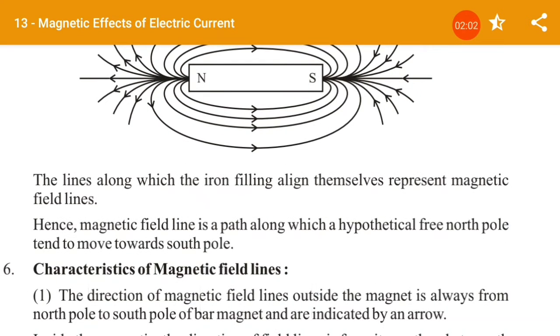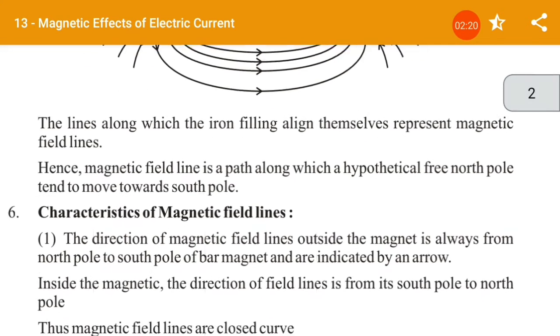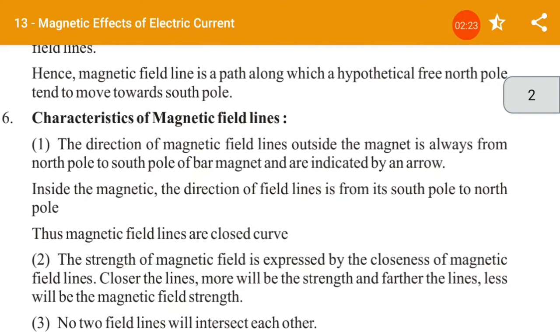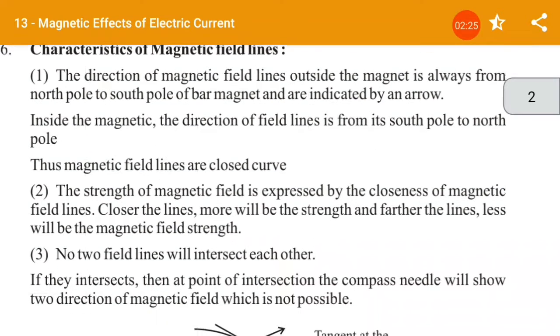So the magnetic field line is a path, a hypothetical one, along which a free north pole tends to move towards the south. My students, remember this, the magnetic field lines always move from the north pole towards the south pole. Some characteristics of magnetic field lines.